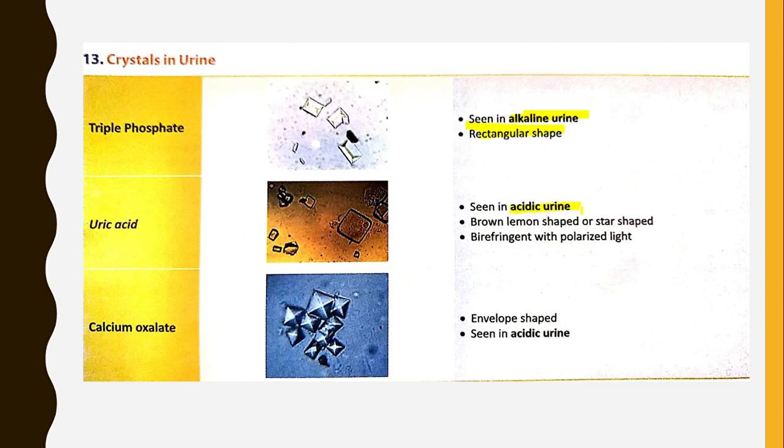Uric acid. So in acidic urine, the brown lemon shaped, star shaped crystals are bifringent with polarized light. These are calcium oxalate crystals, which are envelope shaped and seen in acidic urine.